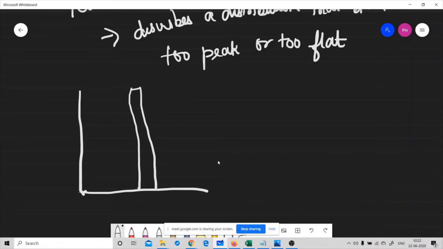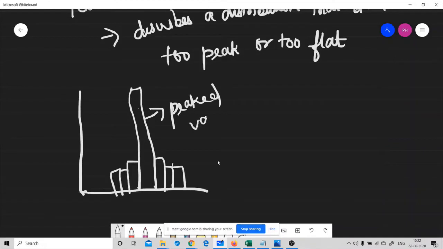For example, this one is a peaked one, and this box represents the peaked value.